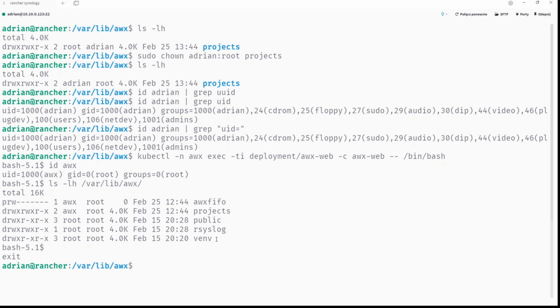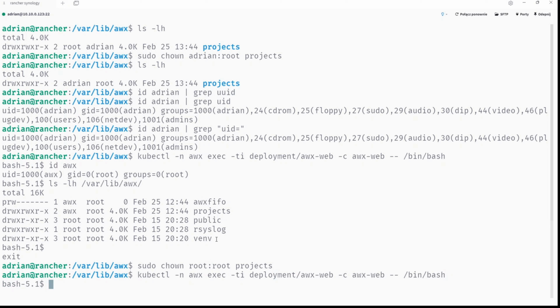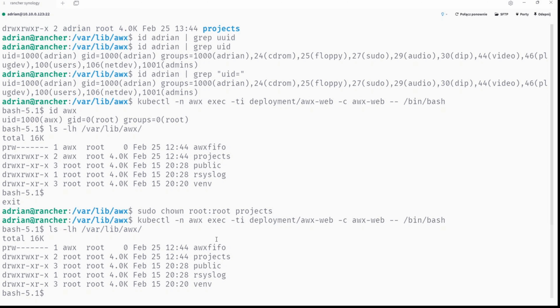And eventually the second version is to change it this way. So you can make it work this way, root and root, and we will see. And now we will display the content and root.